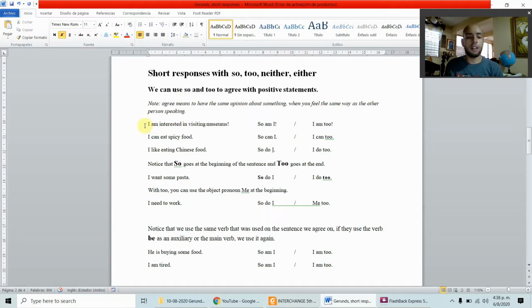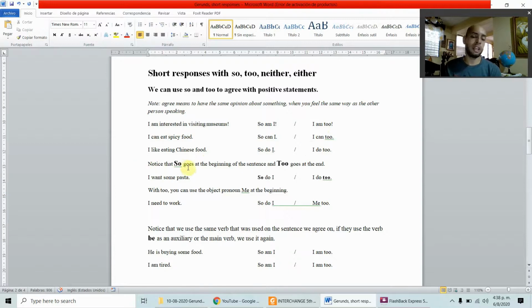So let's see some examples of the uses of short responses. I am interested in visiting museums. So am I, or I am too. With this, you are saying that you also are interested in visiting museums. And so instead of repeating this sentence, you just say so am I or I am too. I can eat spicy food. So can I. I can too. I like eating Chinese food. So do I. I do too.